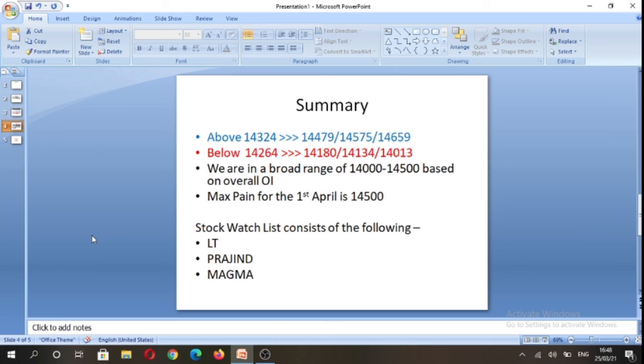And the stock watch list comprises of Larsen and Toubro, Praj Industries, and Magma Fincorp. And as you all know, inside candles are formed when there's an equilibrium between both the buyers and the sellers. So if it breaks either side of the range, we look for an entry in these stocks.